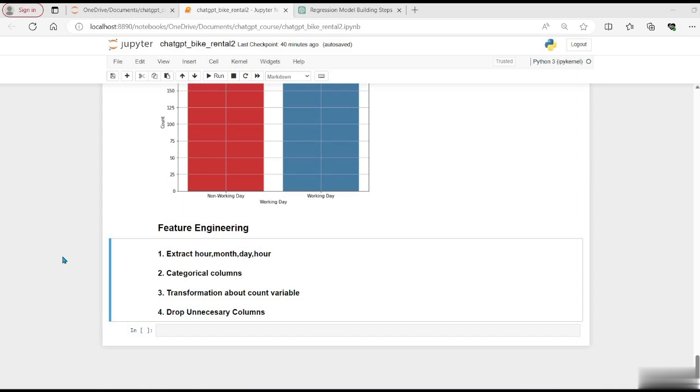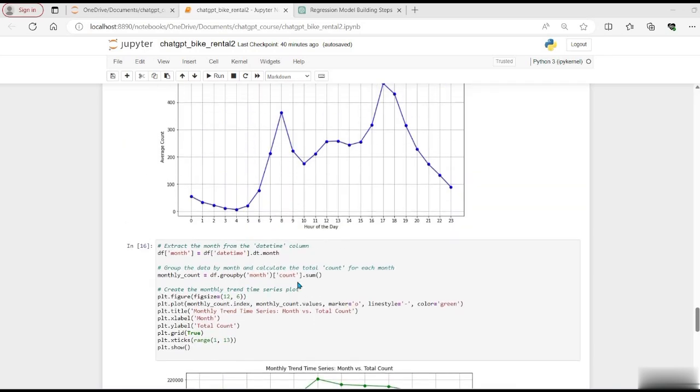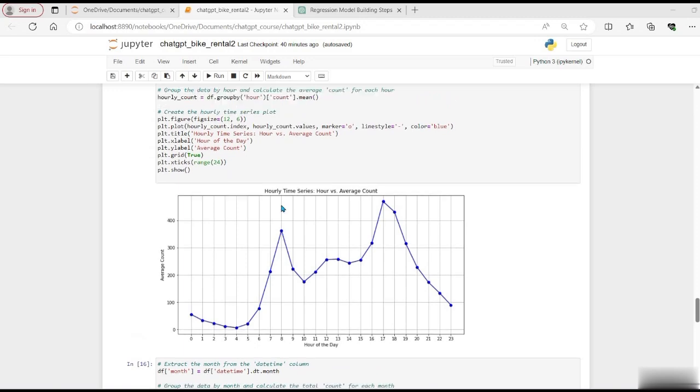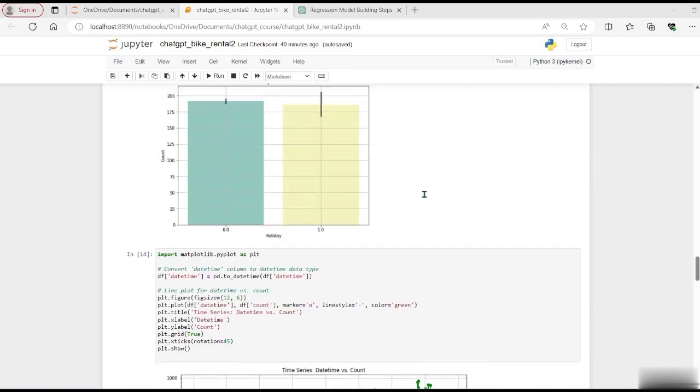So what we have learned so far from those graphs, we saw that weather plays a really important role. Hour of the day plays a very important role. Sometimes in the morning or in the afternoon, maybe students or office people would be using the ride at that time. We saw that month of the year could be important as well, which typically starts from April and goes till October, which again correlates with the temperature and the weather.